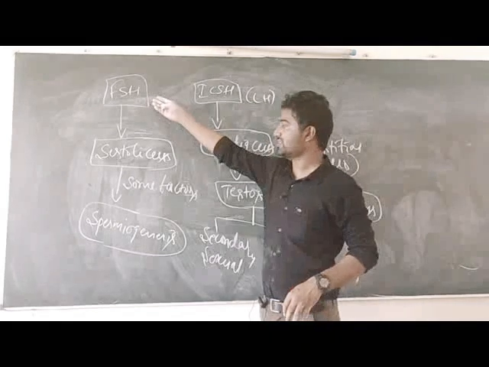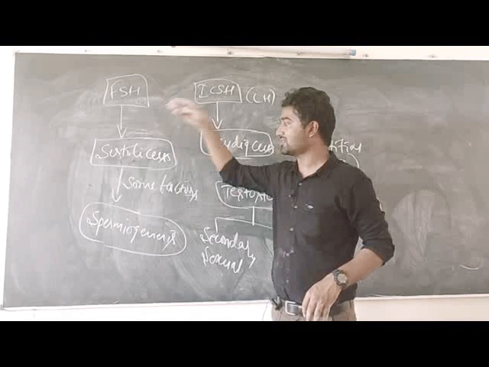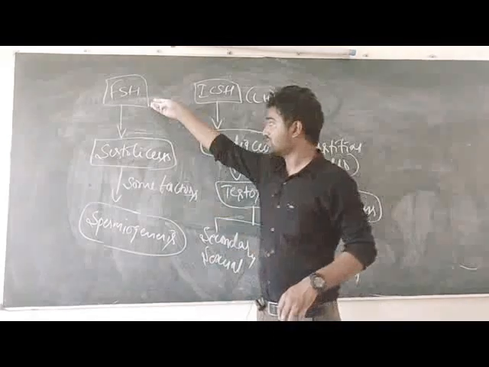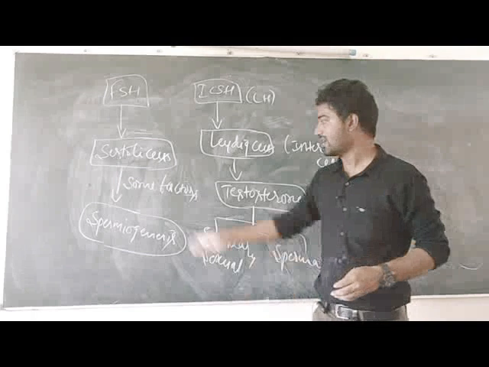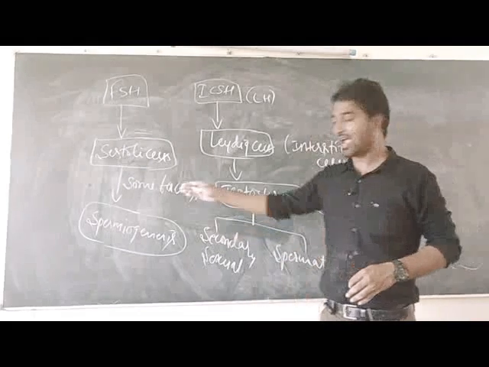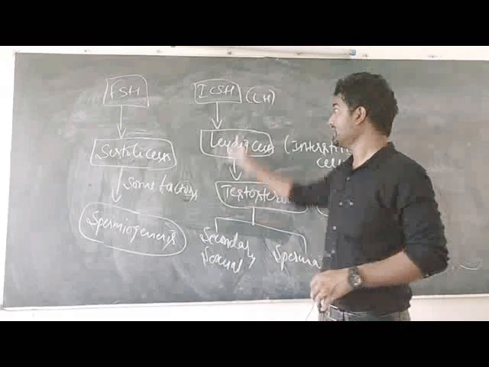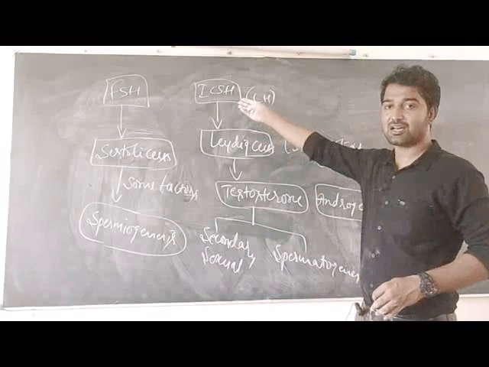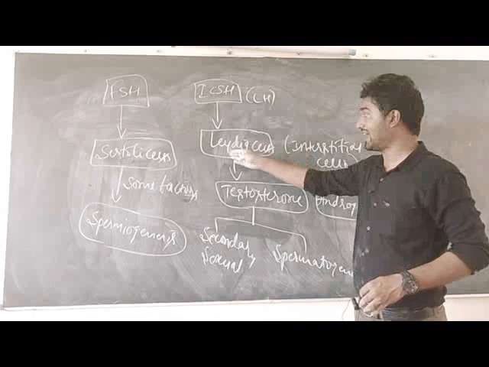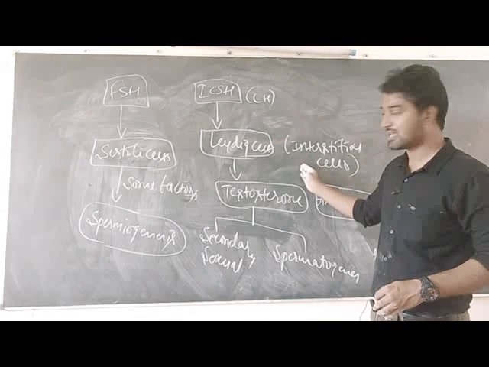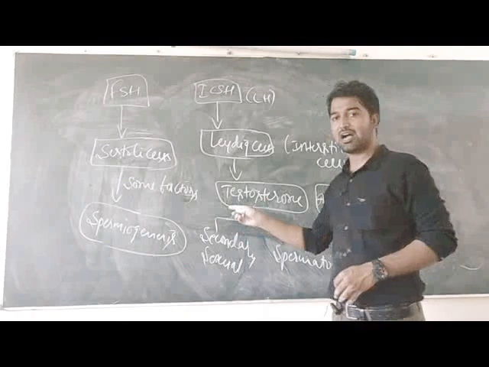Now FSH hormone acts on Sertoli cells, which immediately secrete some factors, and those factors regulate the process of spermiogenesis. On the other end, ICSH hormone or LH hormone stimulates Leydig cells or interstitial cells for the secretion of testosterone hormone, also known as androgens.